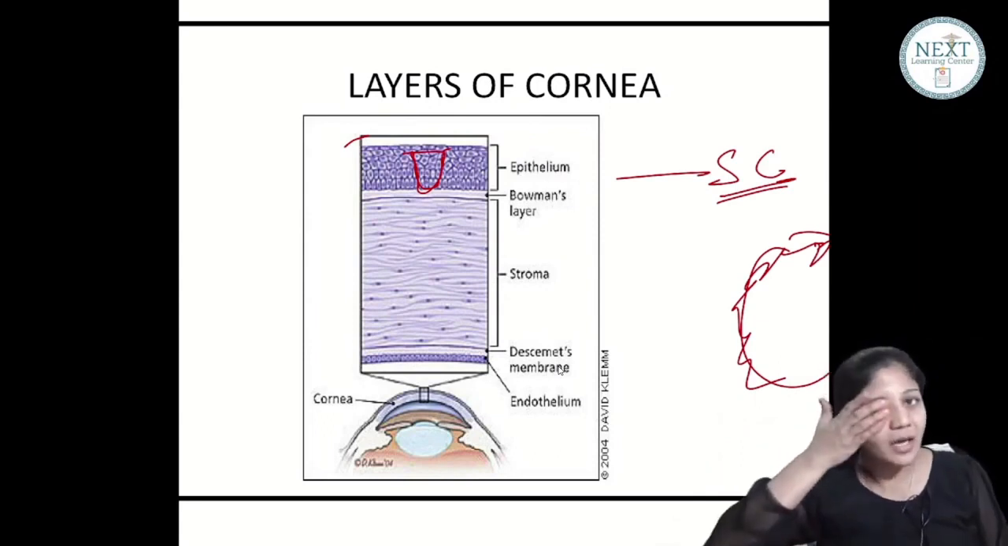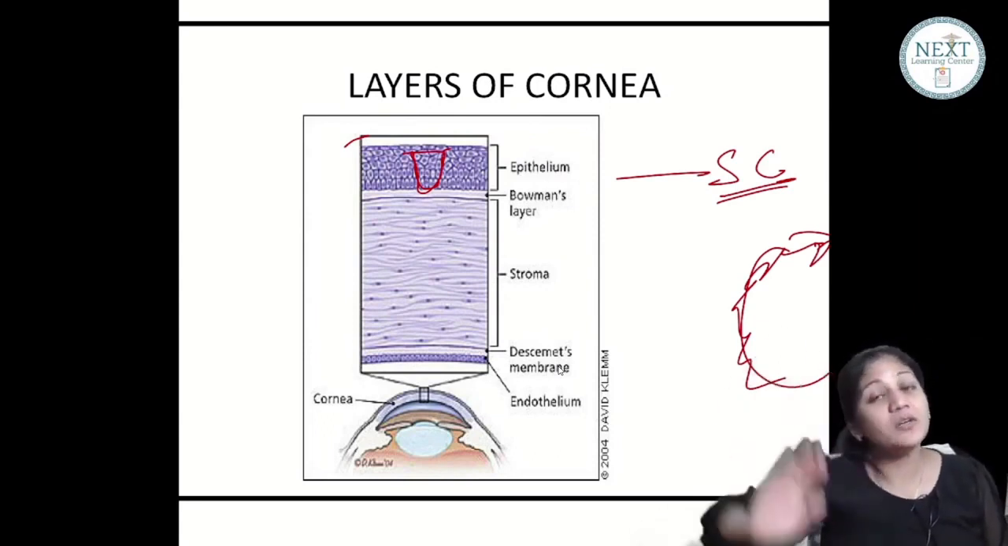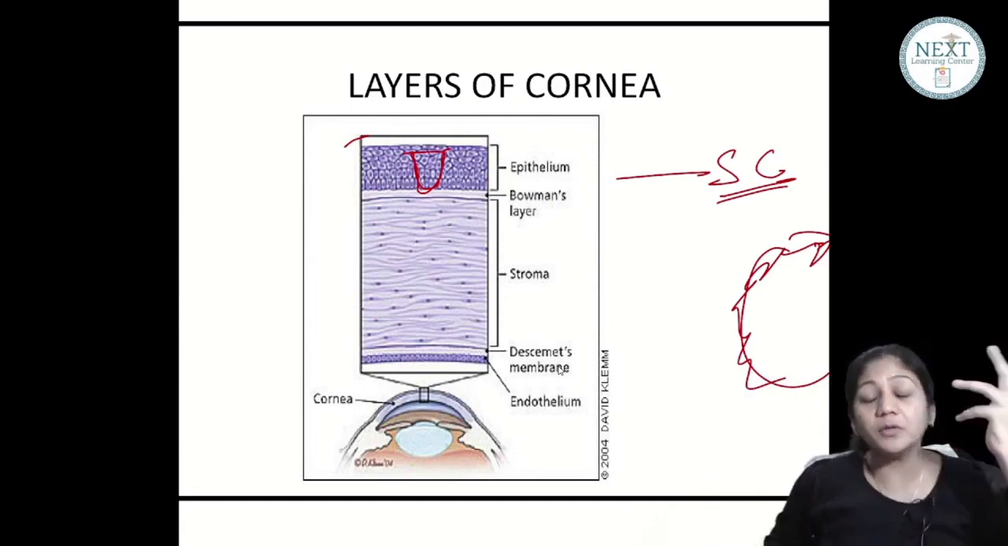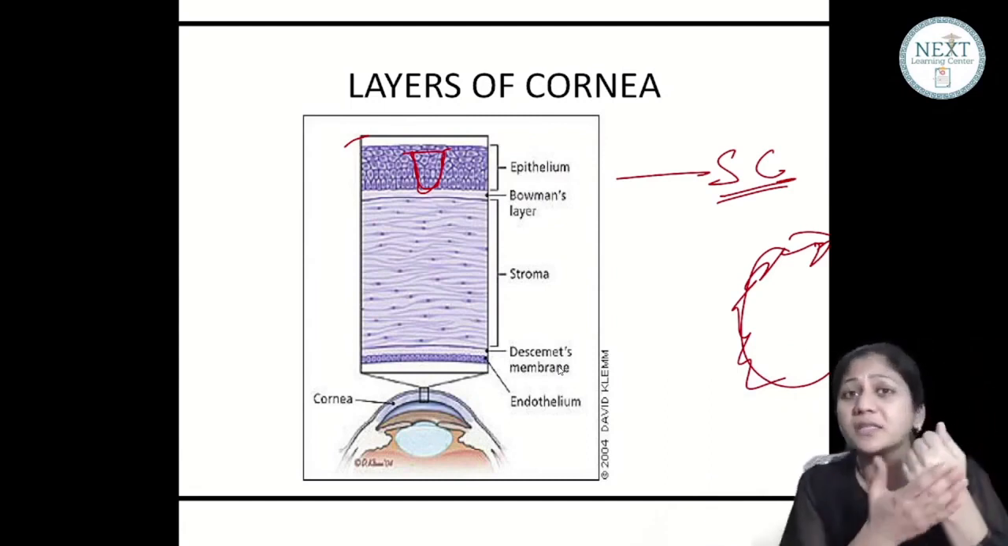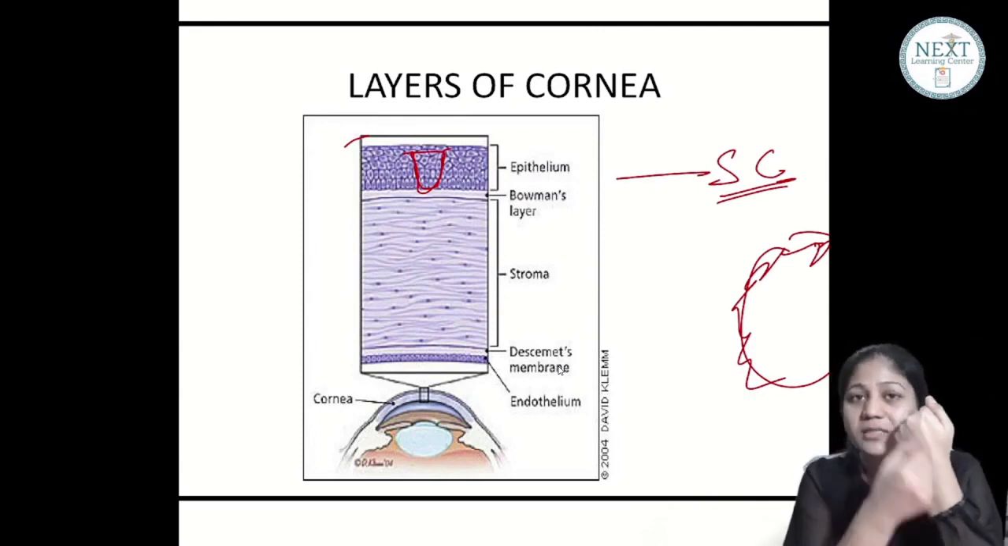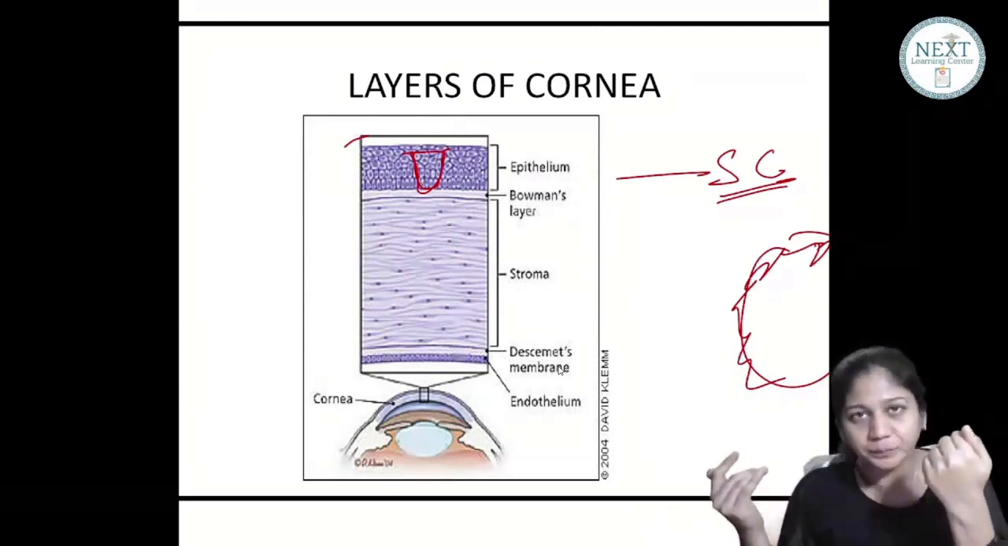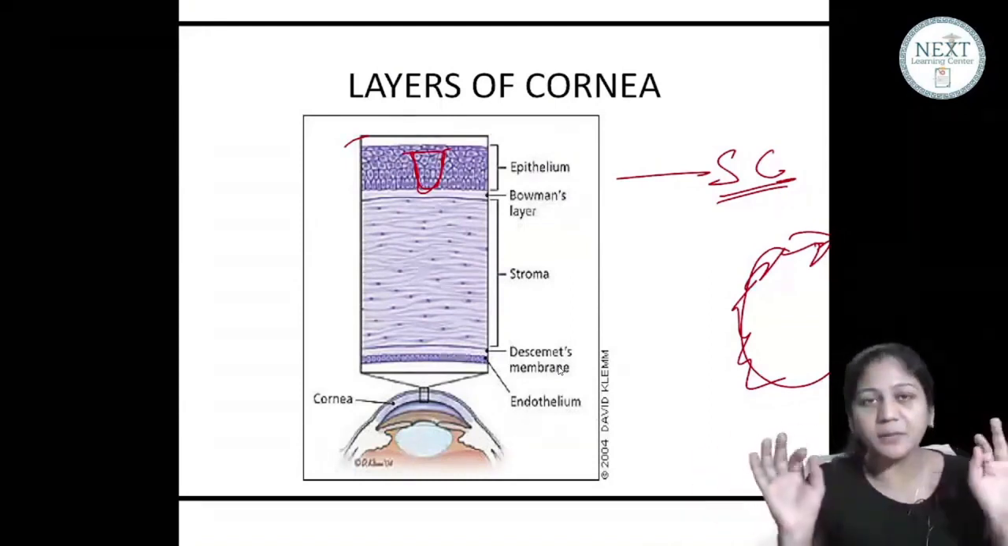If you patch the eye for a day or two, this epithelium will regenerate. It's a very beautiful thing which happens. Same goes with the skin. If you have a defect in the skin epithelium, what will happen? It will come again without any scar. Scar doesn't form if only the epithelium is removed.